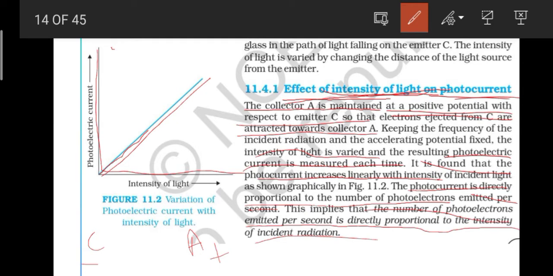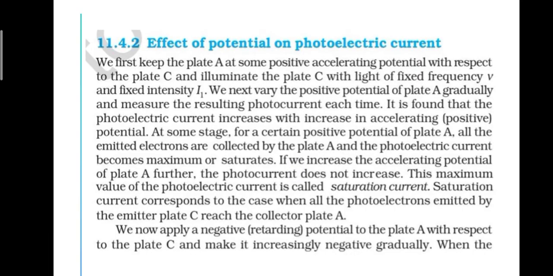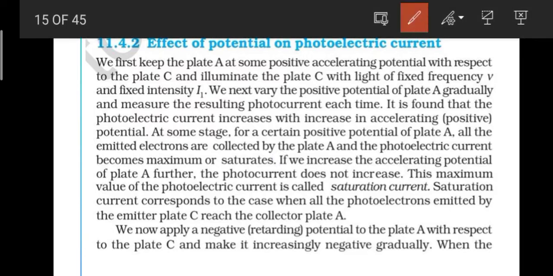This is very simple actually, the effect of intensity. Now let's move on to the next topic, that is the effect of potential on photoelectric current. We have to first keep the plate A at some positive potential, the same case as before with the commutator. We need to put A as positive charge and C as negative charge. Electrons will be emitted and then A will attract them.